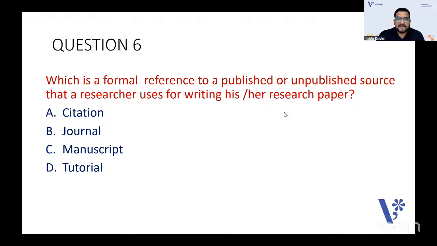Which is a formal reference to a published or unpublished source that a researcher uses for writing his or her research paper? Is it citation, journal, manuscript, or tutorial? Yeah. Formal reference. It's very easy. The answer goes with citation. So formal reference is actually citation.